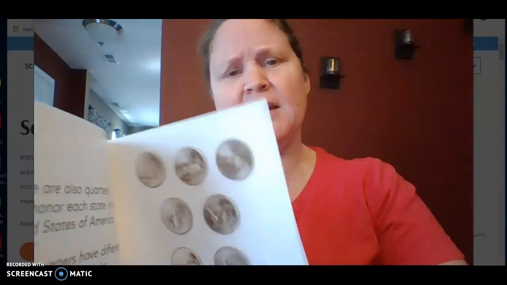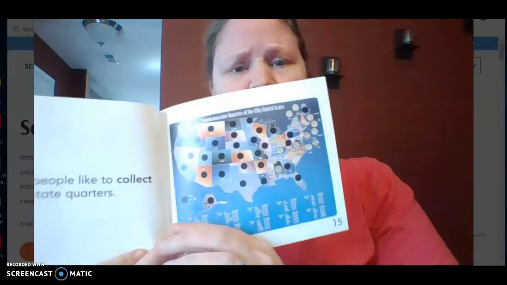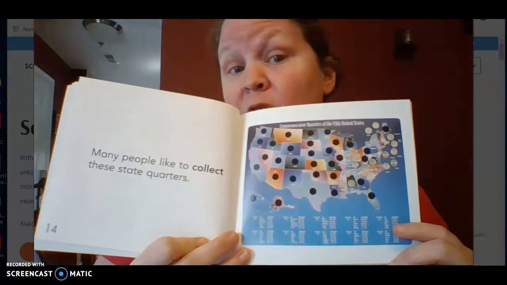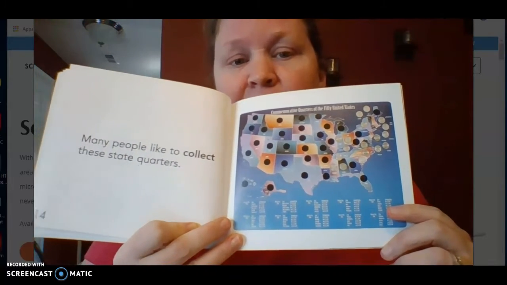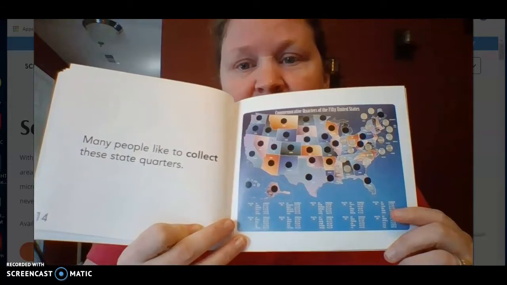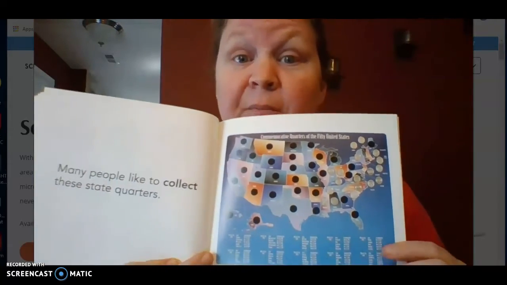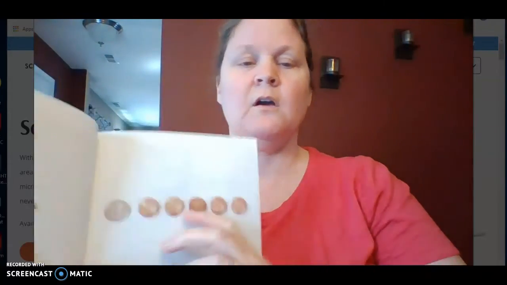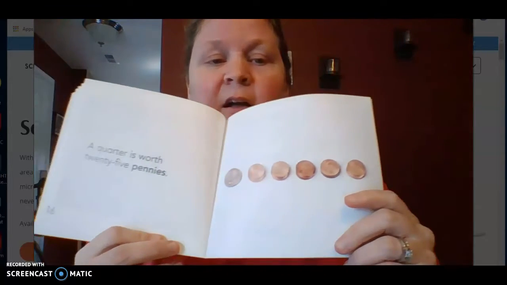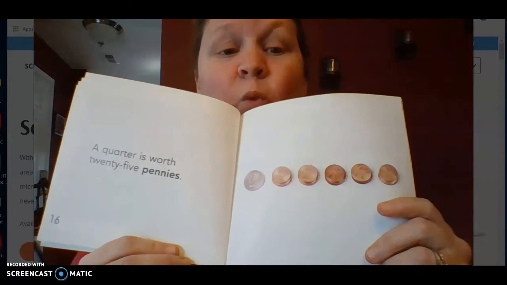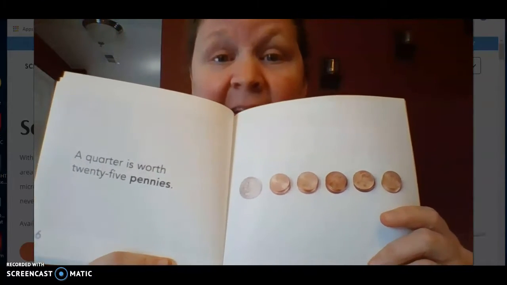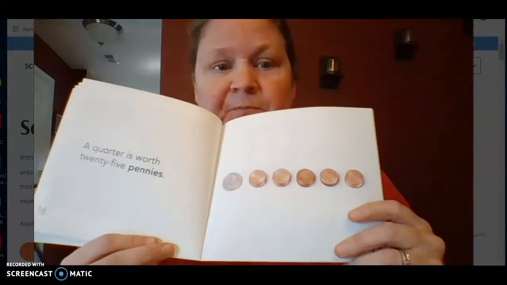Do you know how much a quarter is worth? We'll have to see. Many people like to collect the state quarters. So some people try and get one from each state. Here we go. A quarter is worth 25 pennies. So a quarter is worth 25 cents. Remember our song, 25 cents? Quarter is worth 25 cents, right?